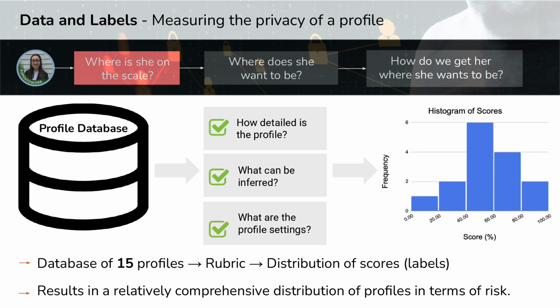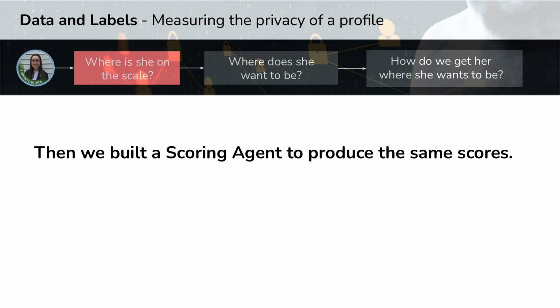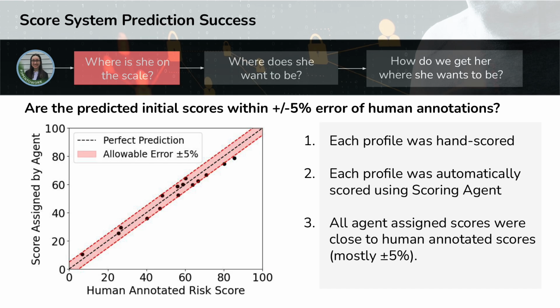Like I said, we did this for 15 profiles. The distribution is shown in the histogram on the screen. And our goal then was to get an agent to be able to produce the same scores that Michael and I got against the rubric. The agent also has the rubric, and by the fact that the black dots are all within the red lines, you can see there's high agreement between what we said and what the agent said the score should be.